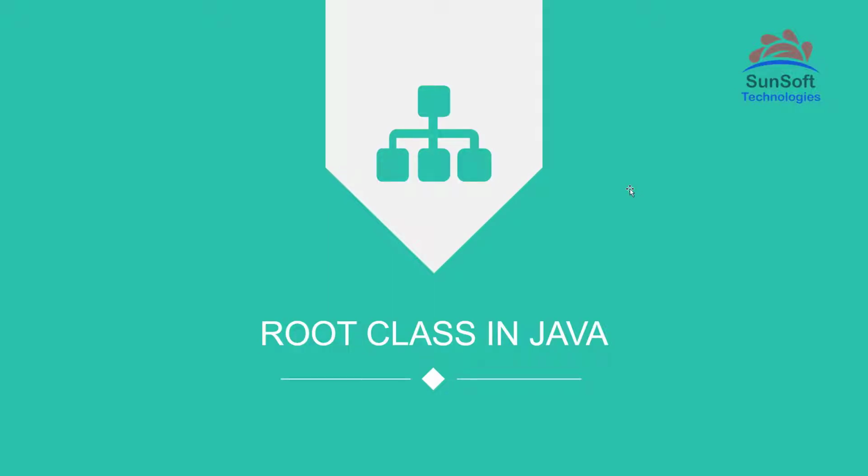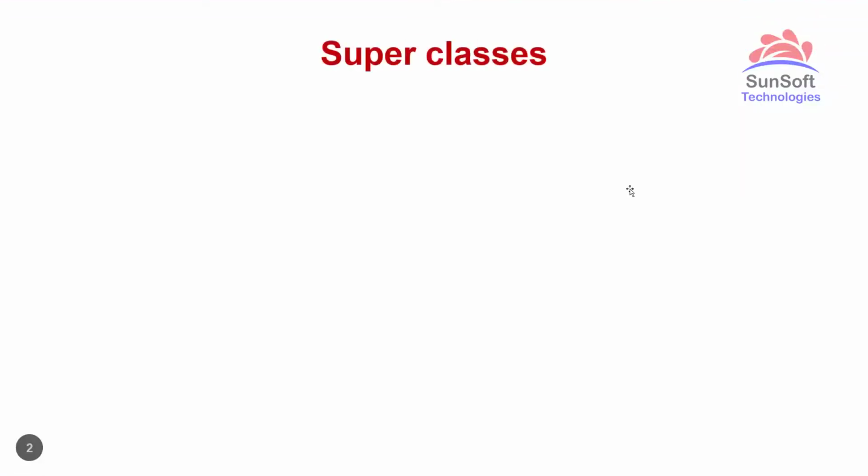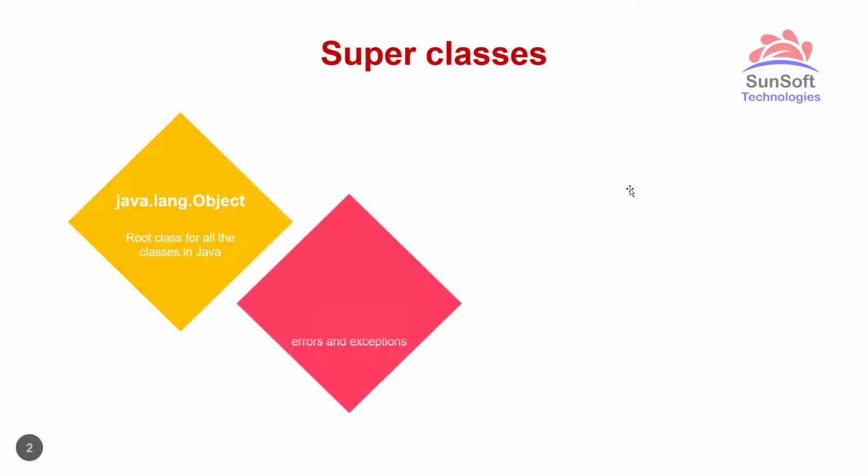So one of the root classes for all the classes in Java is the Object class. The Object class belongs to the java.lang package, and by default it is a super class for all the classes in Java. It means all the inbuilt classes extend from this class, and if you create your own class without extending anything, by default it belongs to this class.